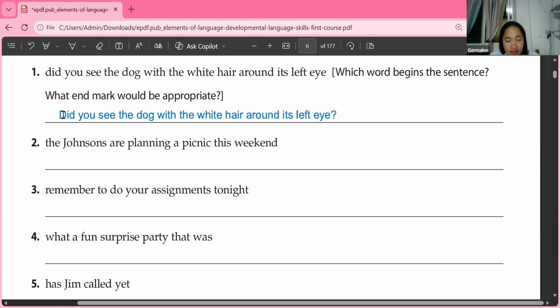Number 1 is already correct. Teacher is just asking, do not base your answer on number 1. I am just asking. What else should we capitalize in a sentence?